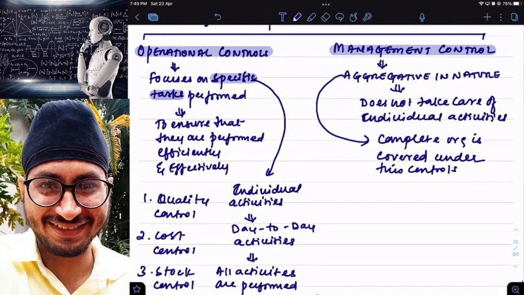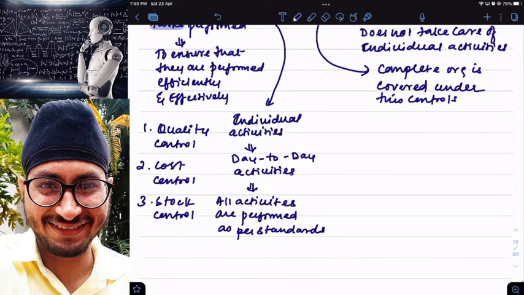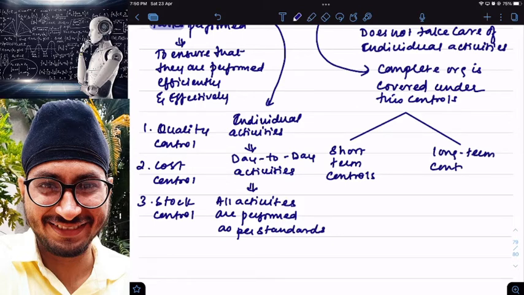Simple. If I am focusing on individual activities of a business, then it comes under operational control. If I'm focusing on the overall organization as a whole, not on one or two activities, then it comes under management controls. And management controls can be short term also, long term also.